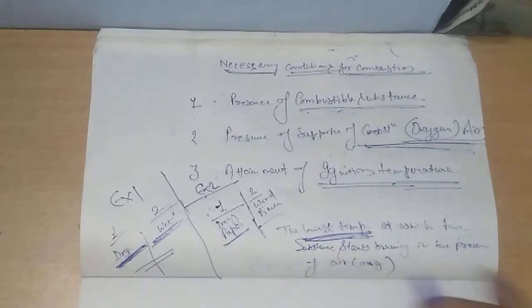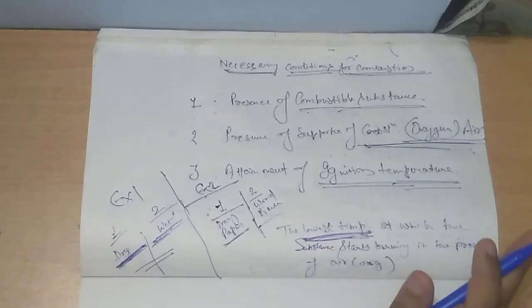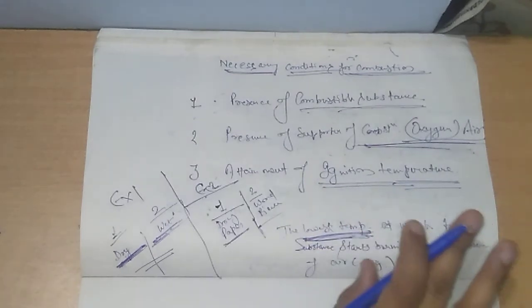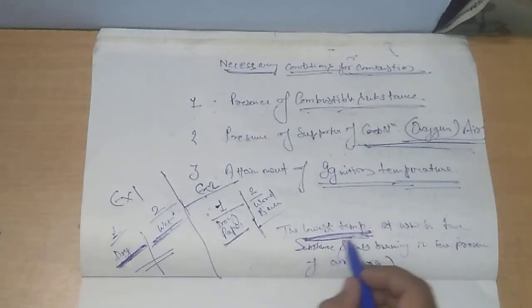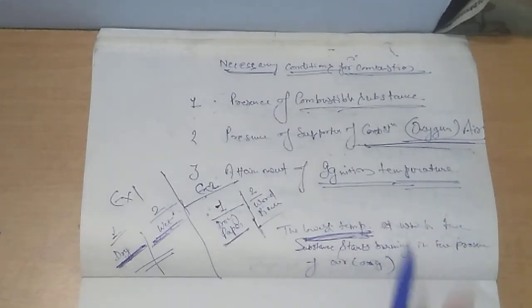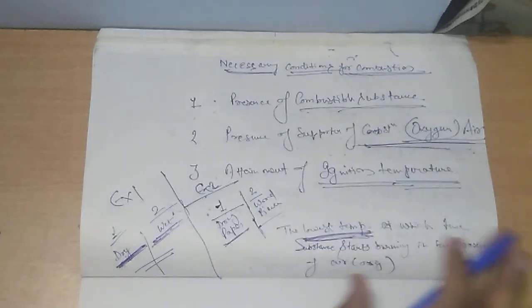The definition of ignition temperature is very important to memorize because it is important from the examination point of view. The lowest temperature at which a substance catches fire or starts burning, in the presence of oxygen of course, is called ignition temperature. Is it clear?